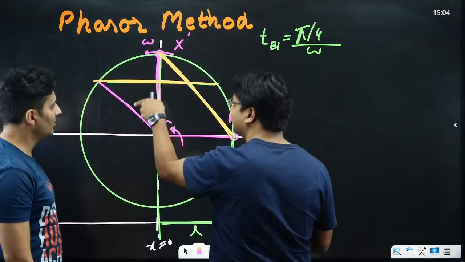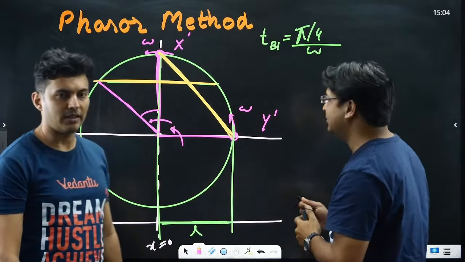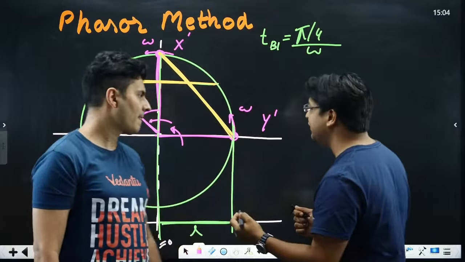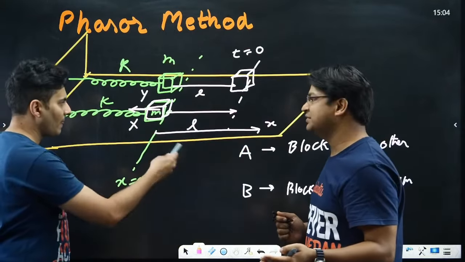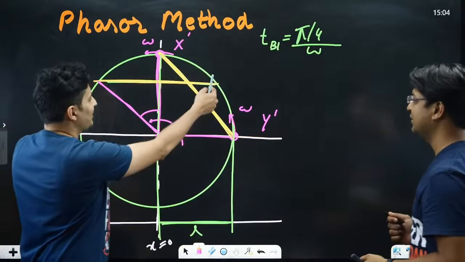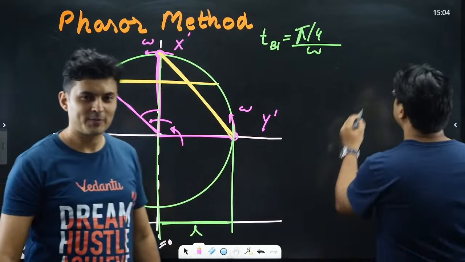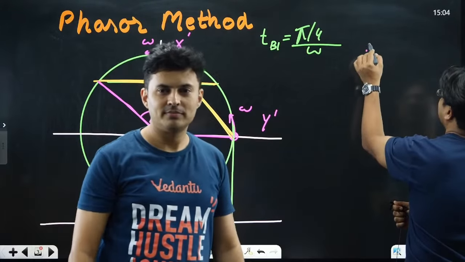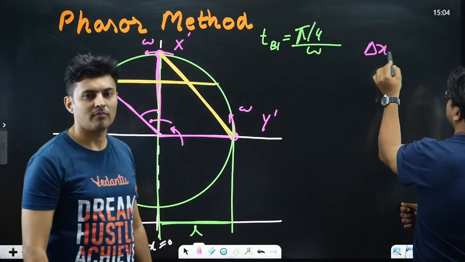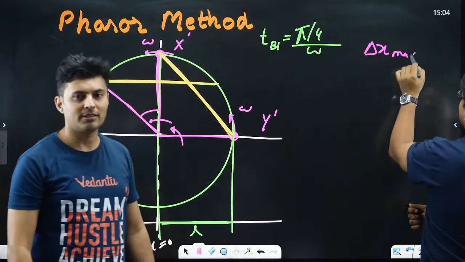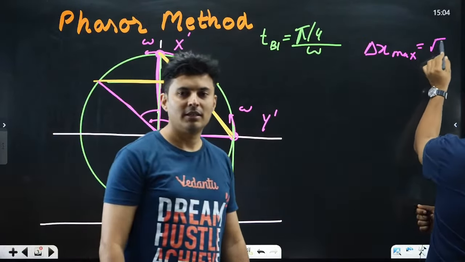So this yellow line has also rotated 45 degrees. Now if we ask what is the maximum distance between the two? That would be equal to the length of the chord. So the maximum distance, delta x max, would simply be root 2 L.